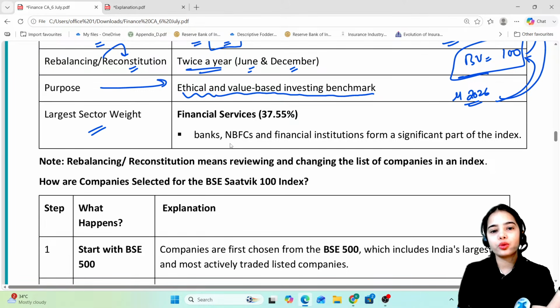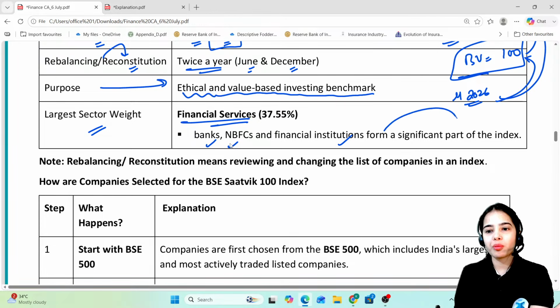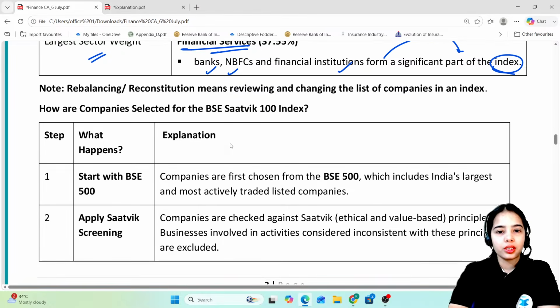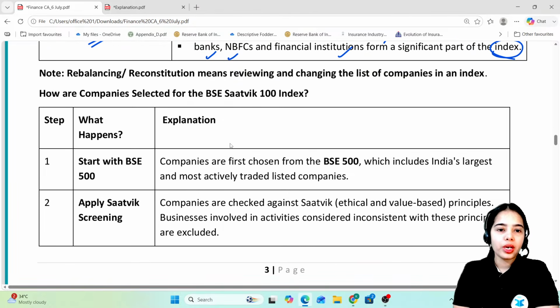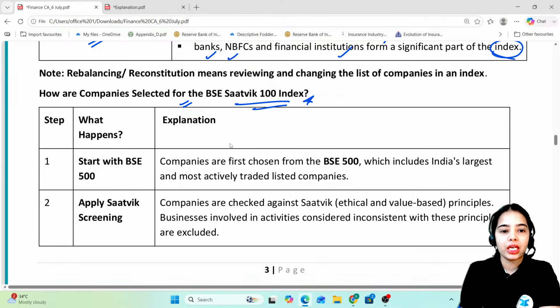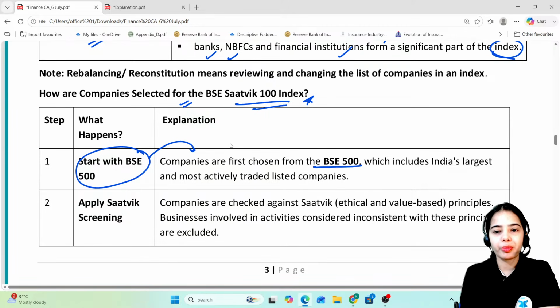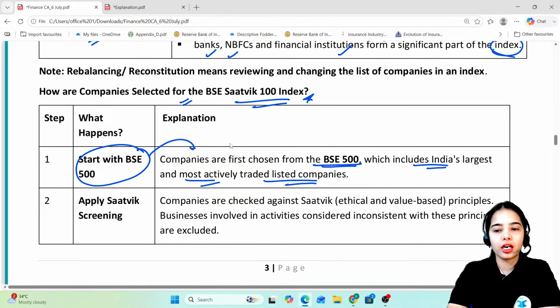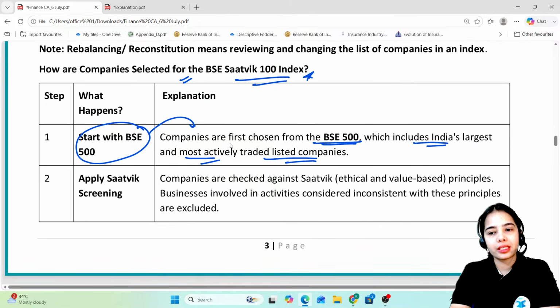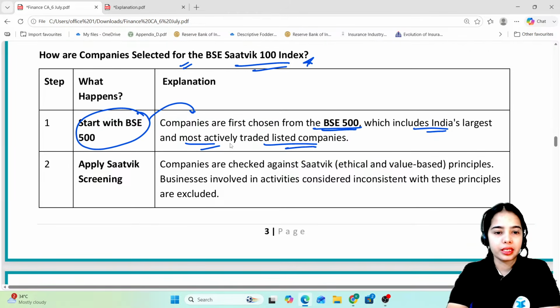Larger sector weight. So the financial services, banks, NBFCs, financial institutions, they form a significant part of the index. Now, how are companies selected for the BSE Satvic 100 index? Let's see. So start with BSE 500. Companies are first chosen from the BSE 500, which includes India's largest and most actively traded listed companies. The 500 most actively traded listed companies, the India's largest listed companies.